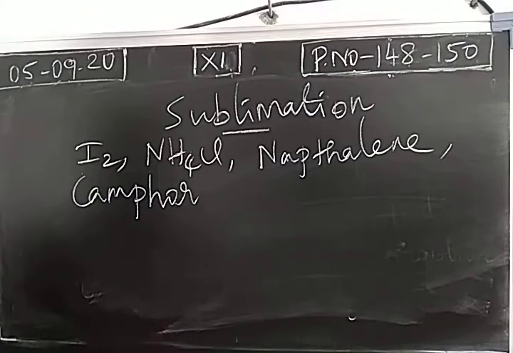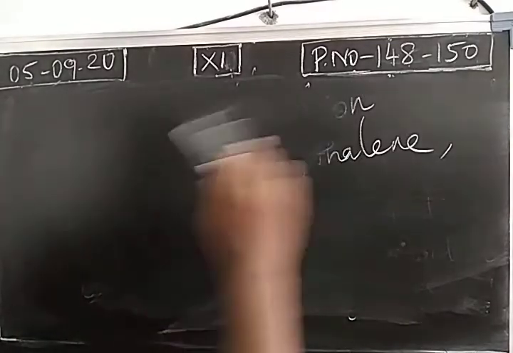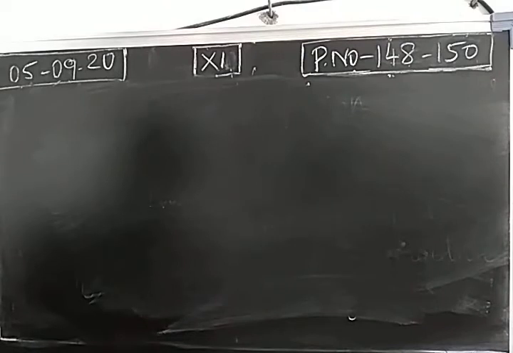One more question. What are the substances which will undergo sublimation? These substances are heated to get vapors directly. When we heat these substances, they will not be converted into liquids by melting process. Directly they will be converted from solid into gas. So this is called a sublimation process. Okay, so these are all examples. One more question. How can we use this sublimation method for the separation of components of a mixture?